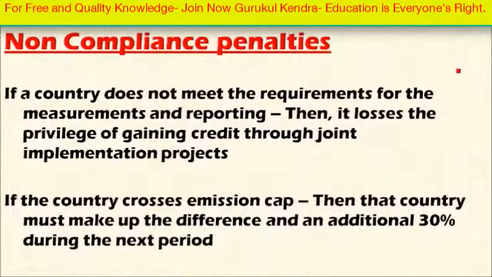And there are penalties for non-compliance in the Kyoto Protocol. Okay, if a country does not meet the requirement for measurement and reporting, then it loses the privilege of gaining credit through joint implementation projects. Joint implementation projects are denied to those countries. And if the country crosses the emission cap, then that country must make up the difference, plus an additional 30% emission reduction in the next period. So these are the penalties that are levied on the Annex 1 countries if they violate the emission cap obligations.